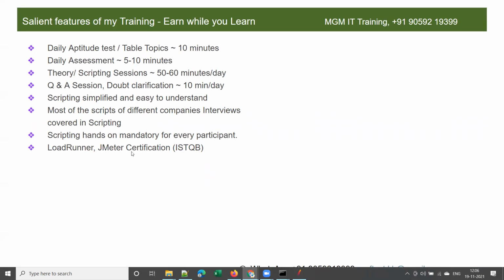However, this JMeter certification is free. Blazemeter University offers free certification on JMeter. Most of the students, I encourage them to complete this JMeter certification at least. If not ISTQB, I encourage them to complete this free certification on JMeter. All right.